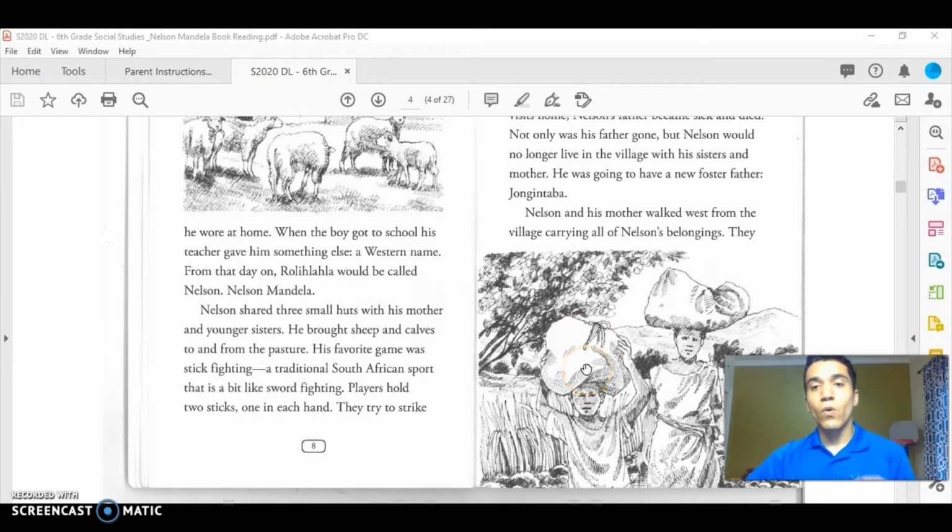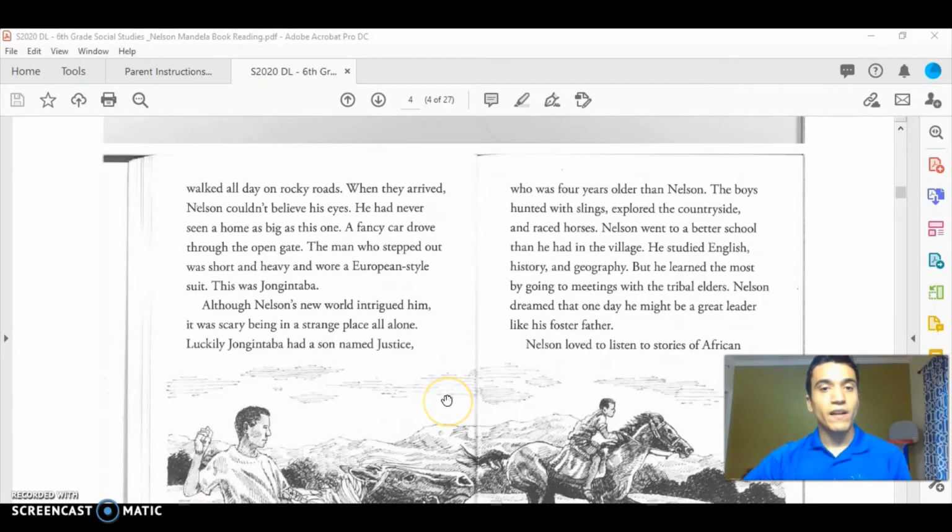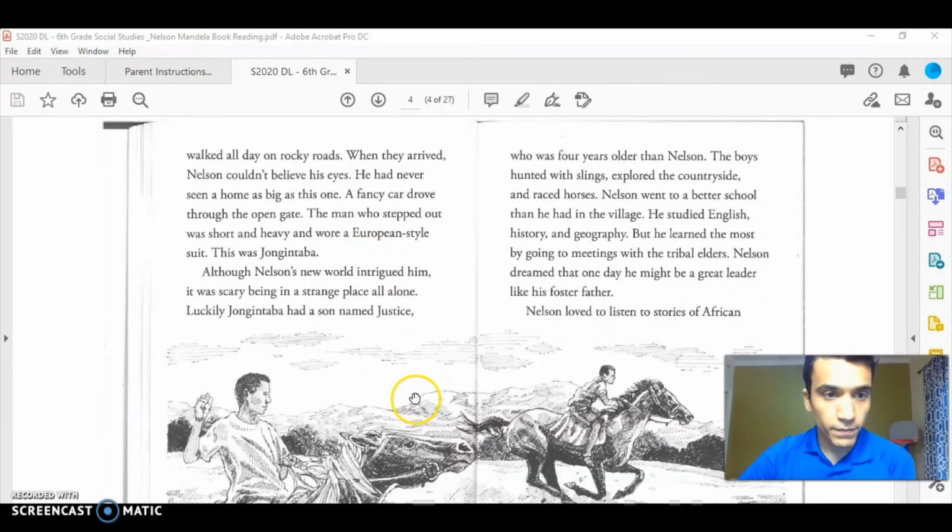Nelson and his mother walked west from the village, carrying all of Nelson's belongings. They walked all day on rocky roads. When they arrived, Nelson couldn't believe his eyes. He had never seen a home as big as this one. A fancy car drove through the open gate. The man who stepped out was short and heavy and wore a European-style suit. This was Zongdindaba. Although Nelson's new world interested him, it was scary being in a strange place all alone. Luckily, Zongdindaba had a son named Justice, who was 4 years older than Nelson.